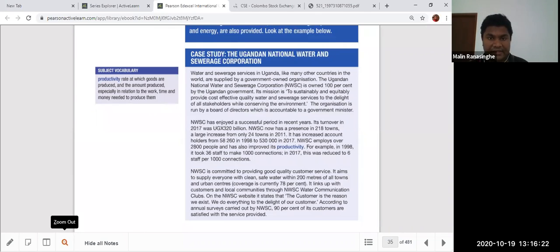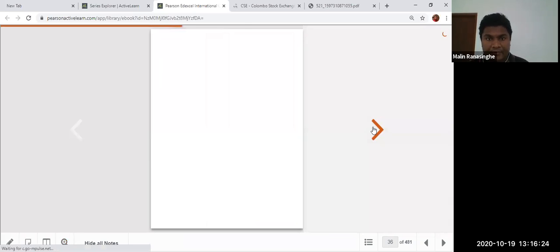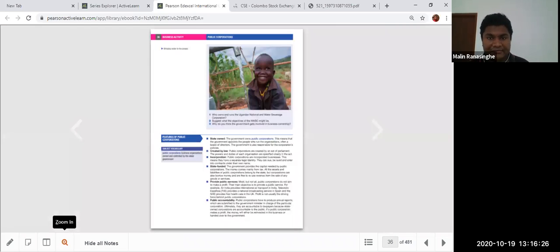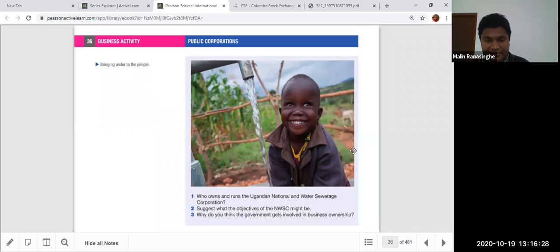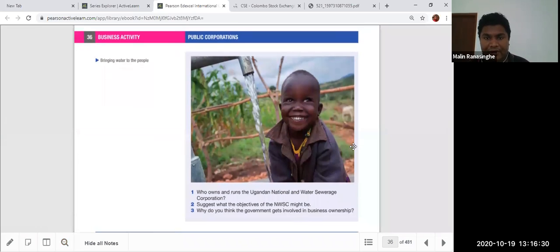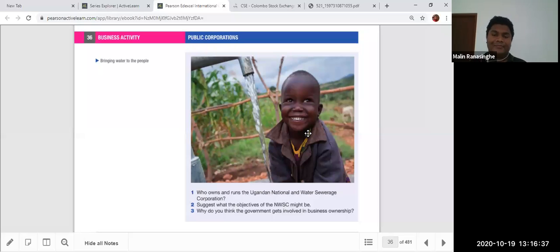So at the end they are explaining. I can see this nice picture of a boy in Uganda. I can see how they smile. Can you see the African people, right? So they're asking three questions at the end.